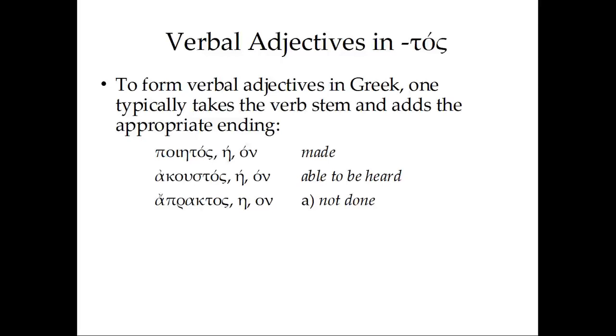That's the first of the meanings that this can have. But it can also mean not able to be done. And finally, a third meaning that we haven't seen before, not doing anything. So very different in this third case. So these are the basic three uses of this kind of verbal adjective. We take a verb and we add this ending, and it makes the verb mean made, or it can make the verb mean able to be made, heard, done. And thirdly, we might find it meaning making or hearing, or in this case, not doing.